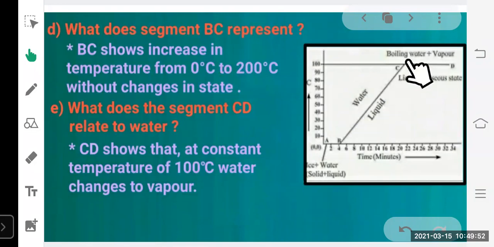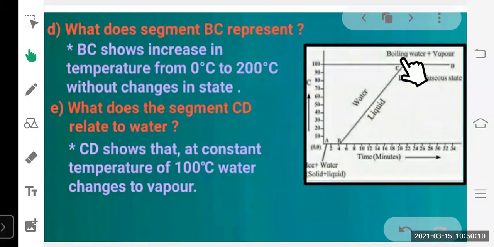Without changes in state. That means there is no change in the physical state. It is in liquid state. Only the temperature is changing from 0 degrees Celsius to 100 degrees Celsius. Okay, so what does the segment CD relate to water?